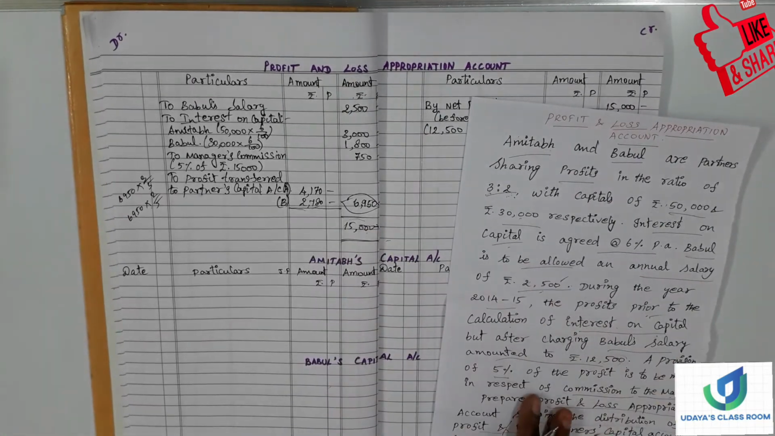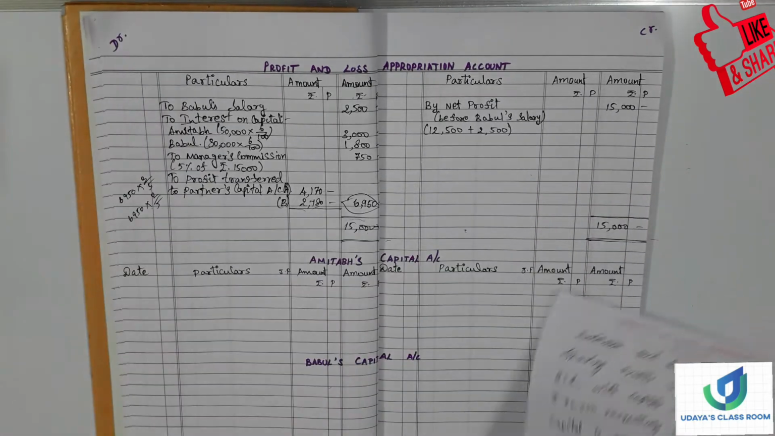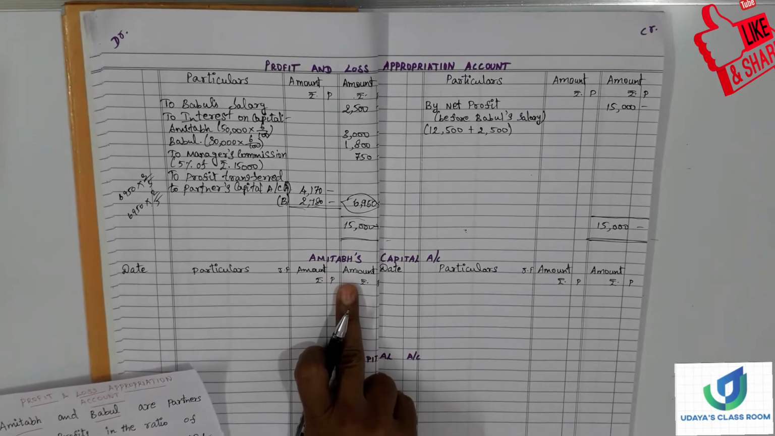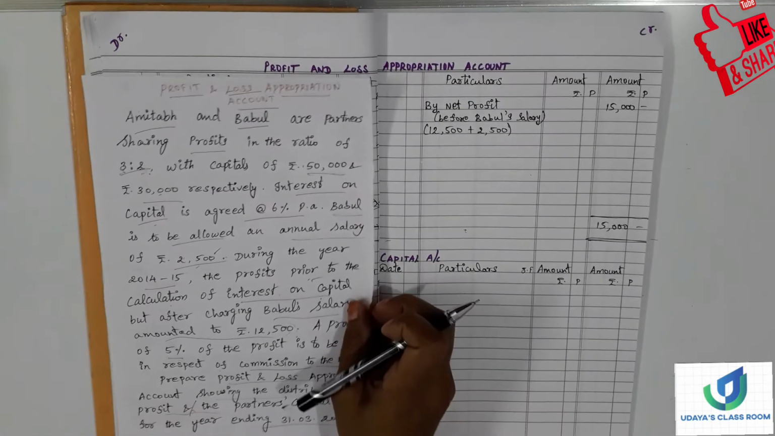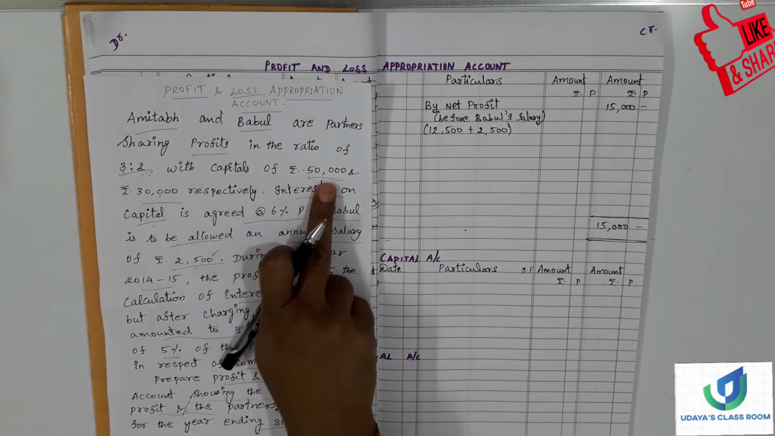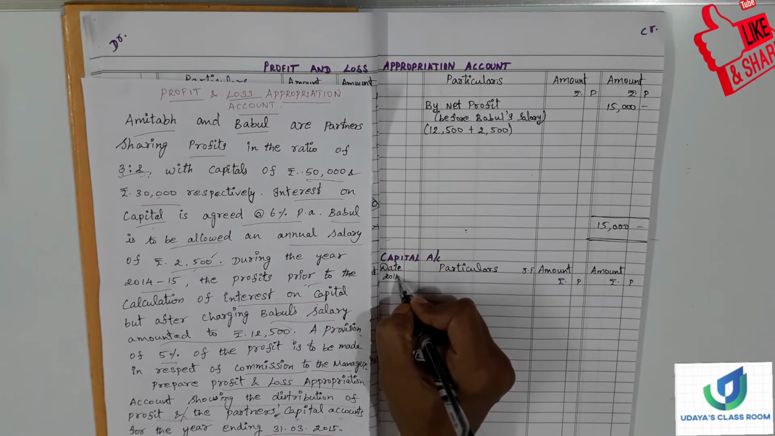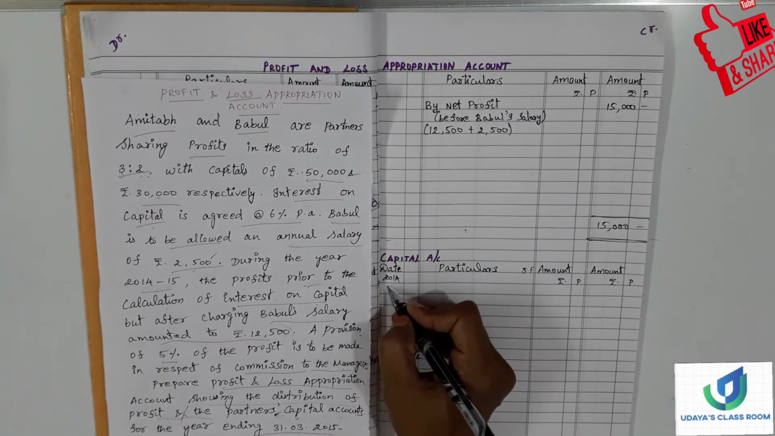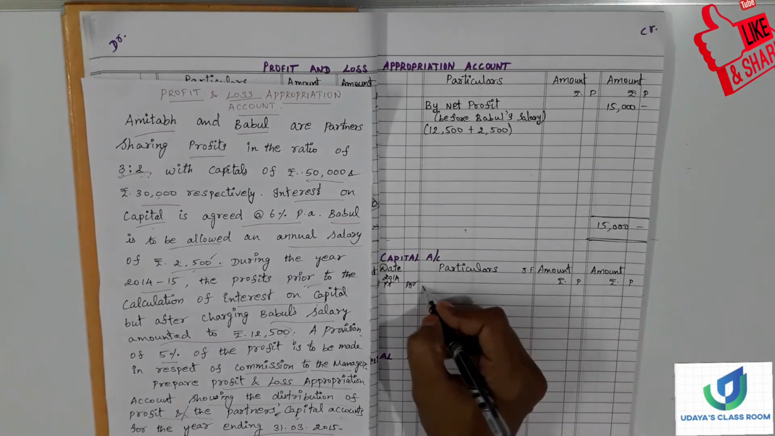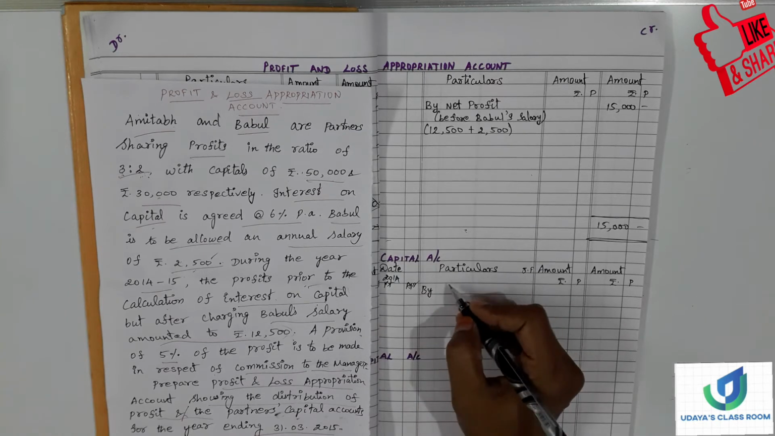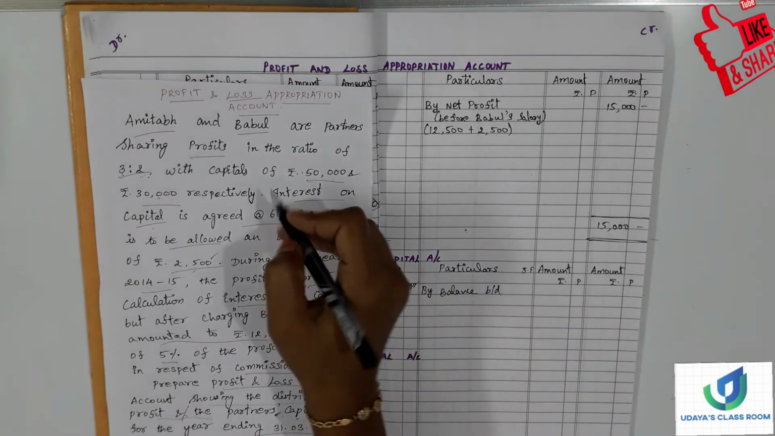Hope you are clear with this profit and loss appropriation account. Now let's see the capital account. So in Amitabh's capital account, first we have to bring down the capital of Amitabh, right? So what is the capital of Amitabh? 50,000. So what we have to write here? 2014, 1st April, by balance brought down 50,000.